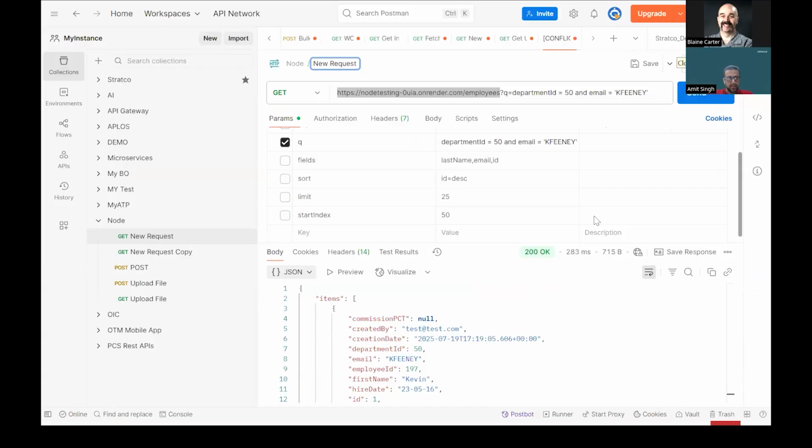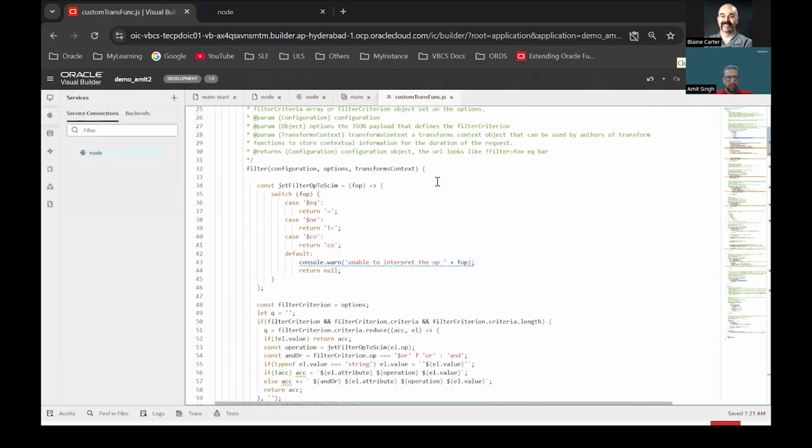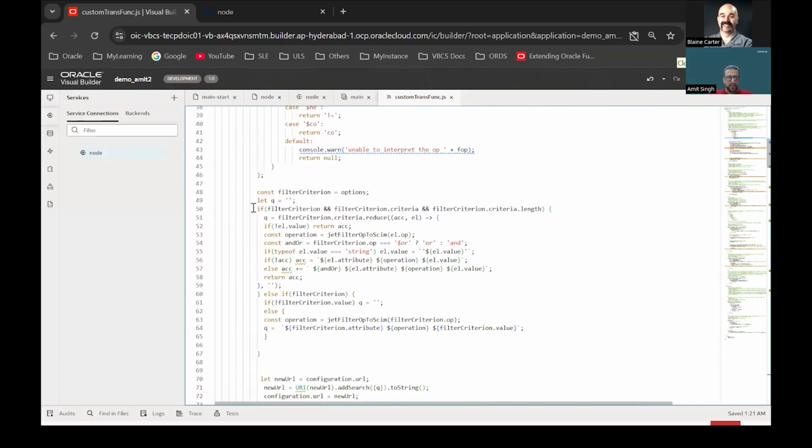Just a second. So if you see, this is the filter code that I have written specific for my Node API.